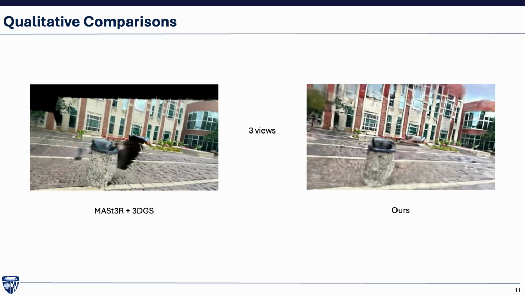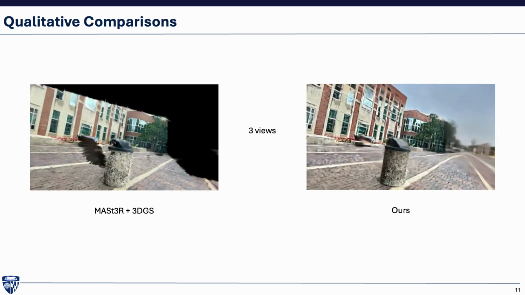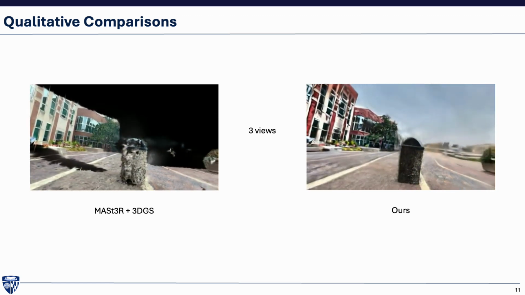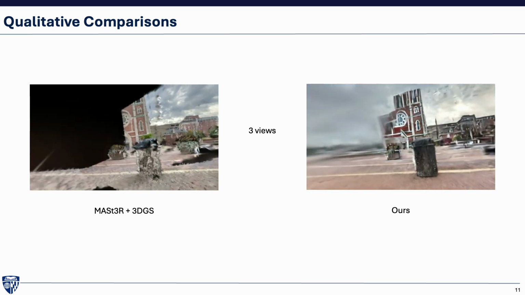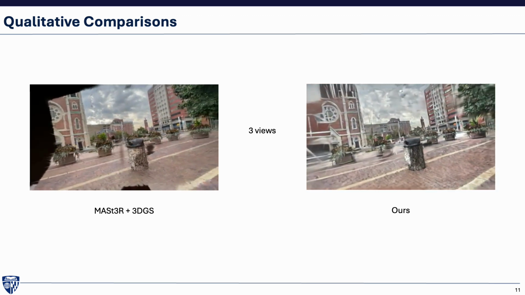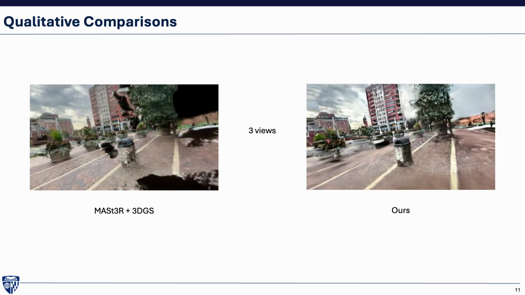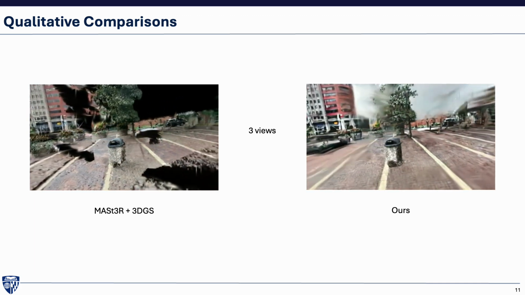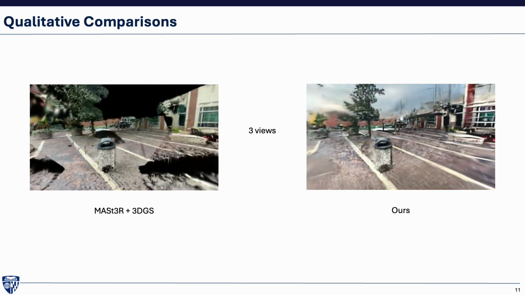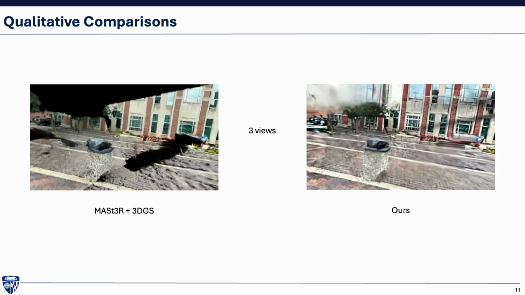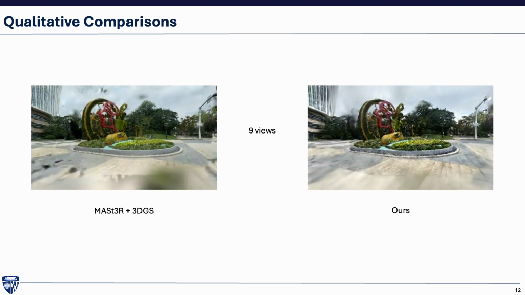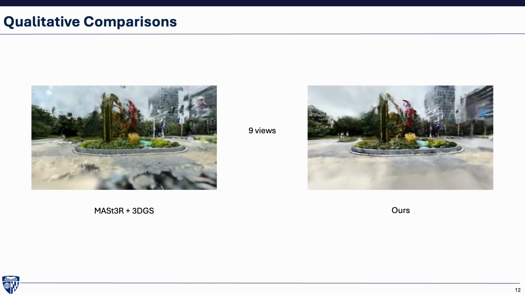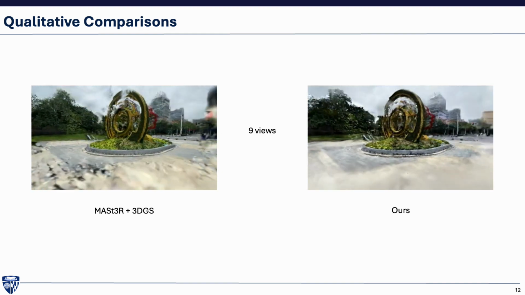Here we show a qualitative comparison of Gaussian Scenes with our baseline MASt3R plus 3DGS. As one can observe, even for the extreme view setting of just 3 views, our method is able to generate plausible scene content while also restricting Gaussian artifacts in distant ambiguous novel views. And here is another example using a 9 view split over a DL3DV-10K test scene.